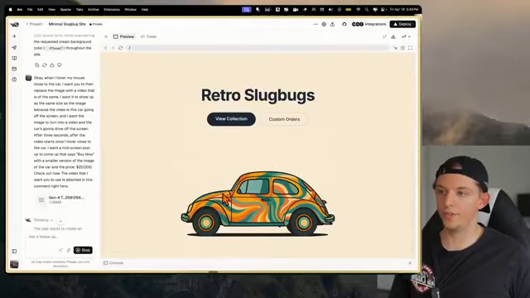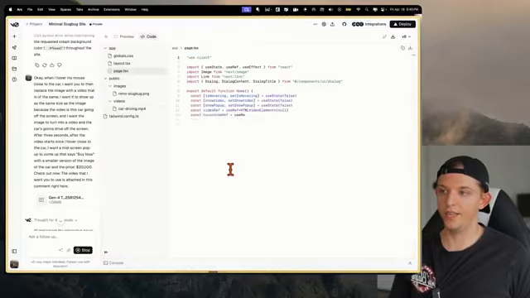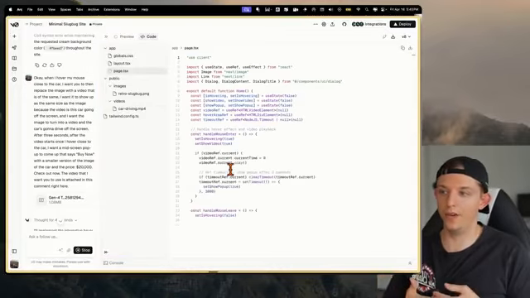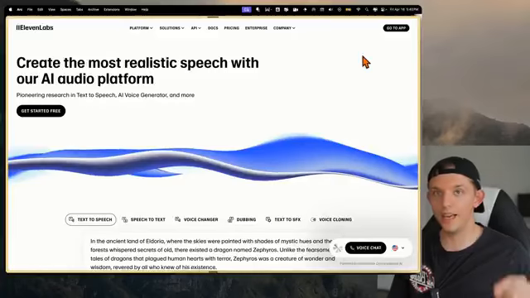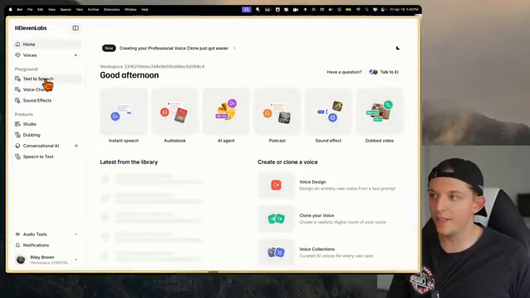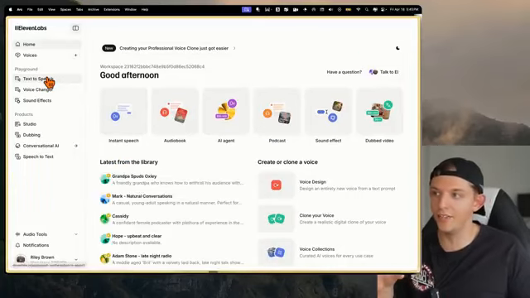So hopefully, once our mouse gets close to the car, it'll have the car drive off the screen, and then it will show us the pop-up to buy it for $20,000. And while that's loading, let's go to ElevenLabs, because again, we're applying everything that we've learned and connecting it all together.